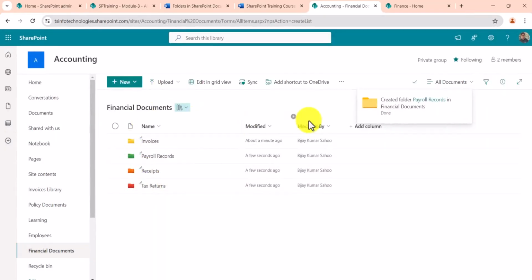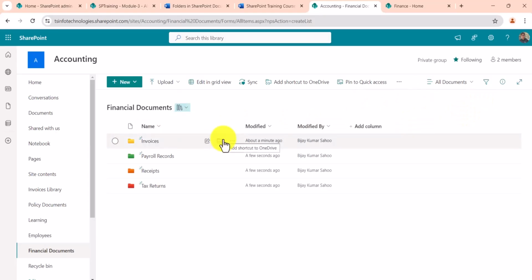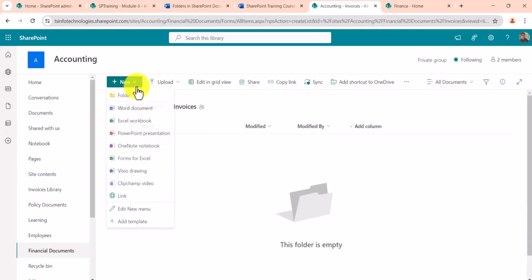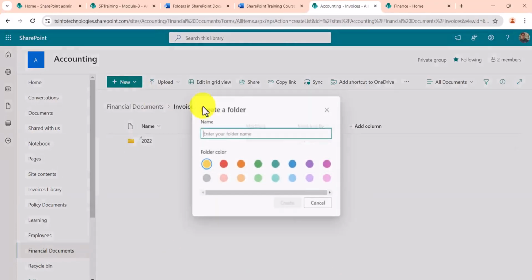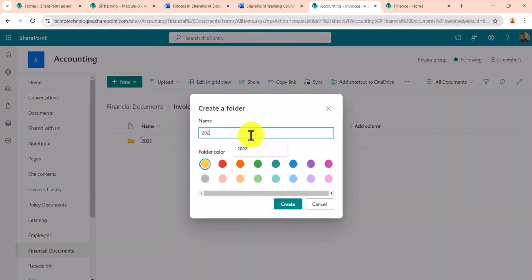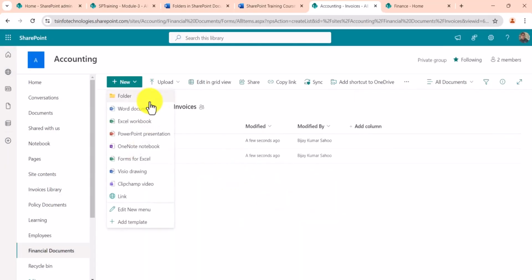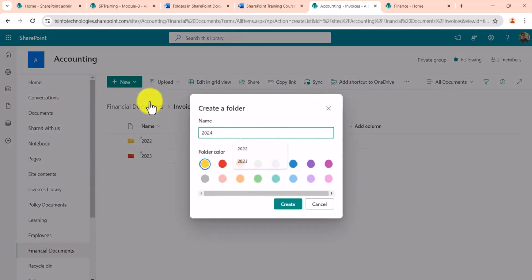So you see here now, with this folder structure, imagine Microsoft is coming up with these new features, folder-wise. That means people are using it, and you should use it. Now, this many folders I have created. For the invoices, let's say based on the year, we are going to create first of all 2022, and then one more folder, 2023, and another folder which will be 2024, which is running now.